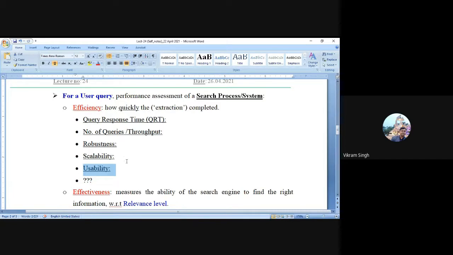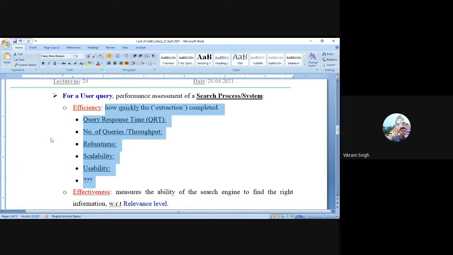So efficiency is basically evaluating how quickly the system is responding to the query, and how the system responds at different scales. It is important to achieve a level of efficiency, because efficiency is closely related to system usability. If your search system is not responding to user queries within a specific time window, the user will leave the system, or maybe stop using it. So efficiency is important.